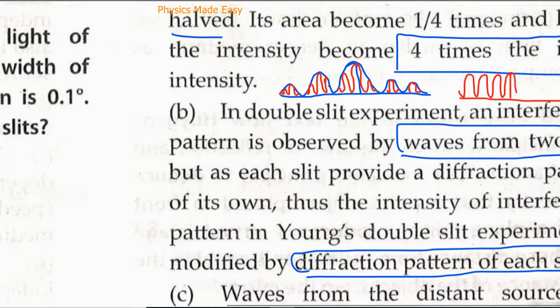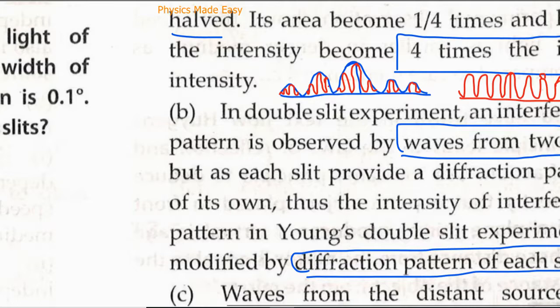And this interference pattern has been overlaid by the diffraction pattern. So their height should be the same. There is a bit of error here. So all this is the interference pattern. I am representing it by I. And this is the combined interference and diffraction pattern that usually takes place.